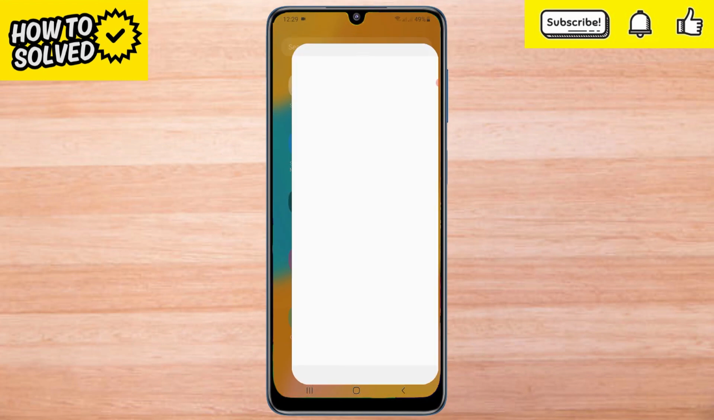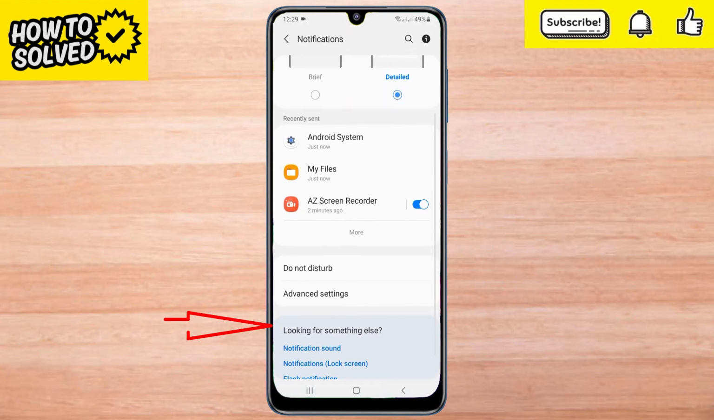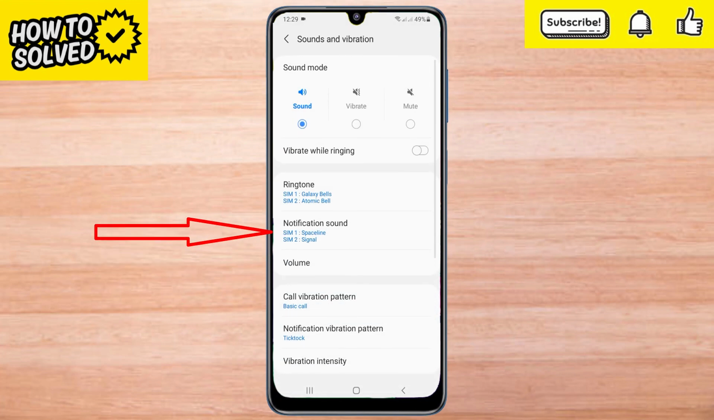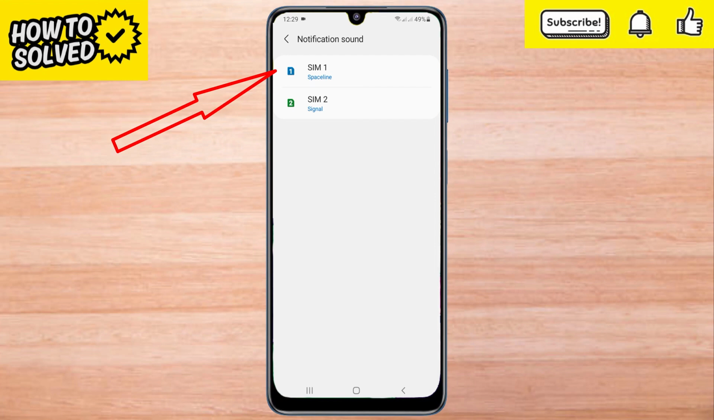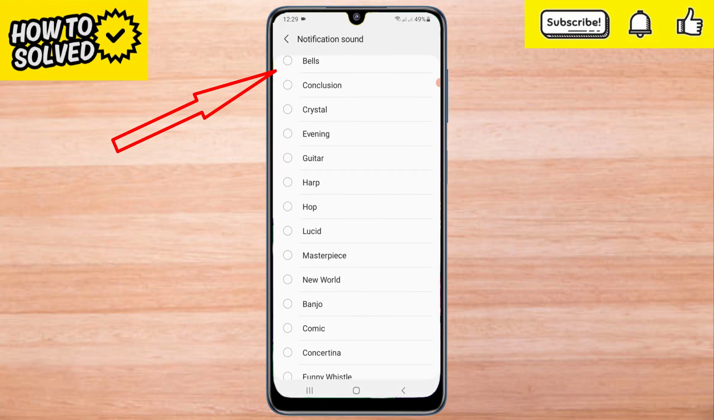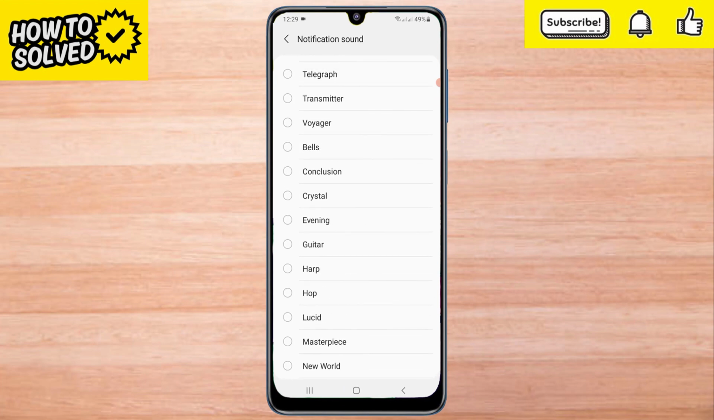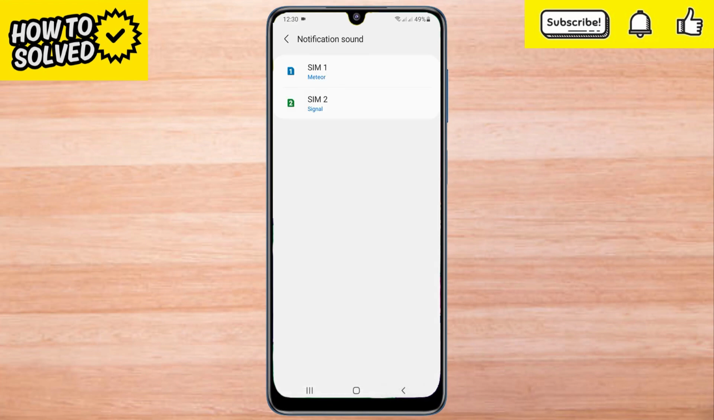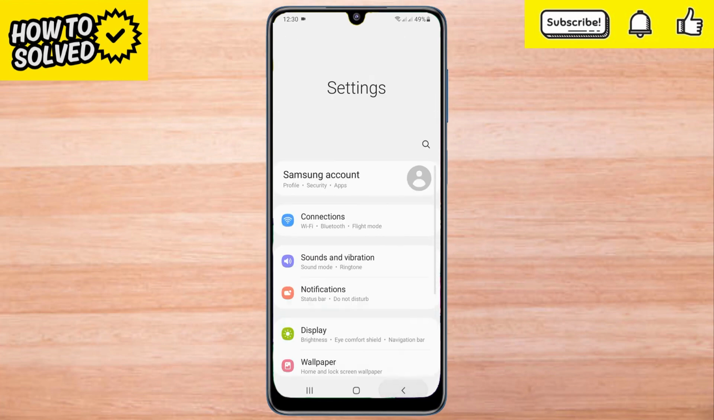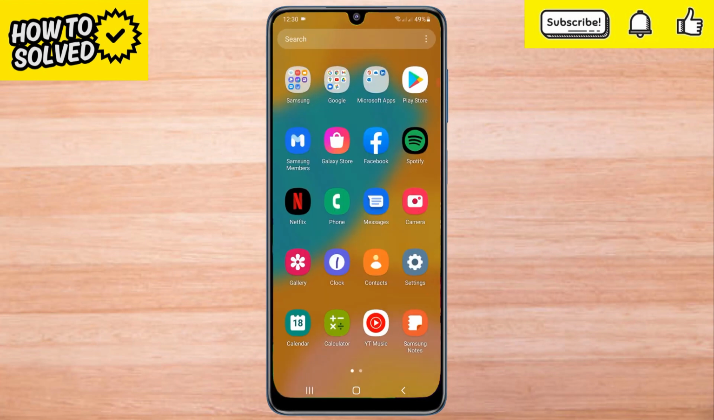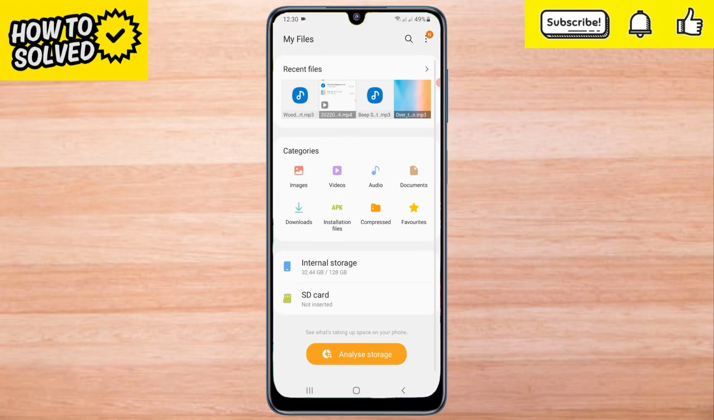Now go to Settings. Then Notification. Then the notification sound. Only the default notification sound of the mobile is there. Now go to the File Manager again. See how to add your desired notification sound.